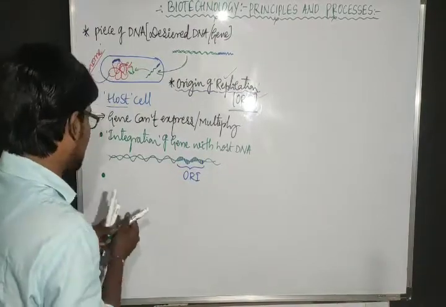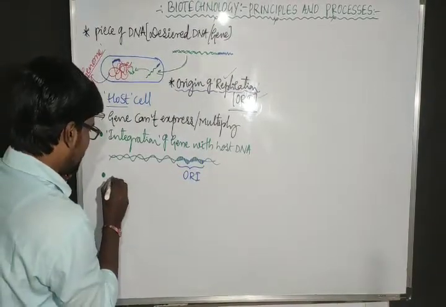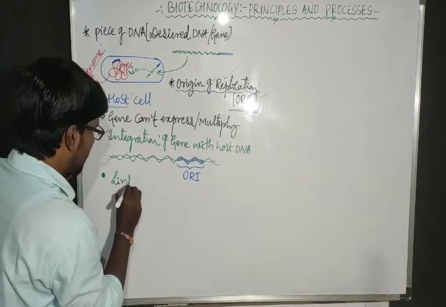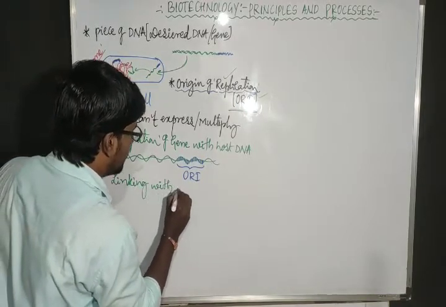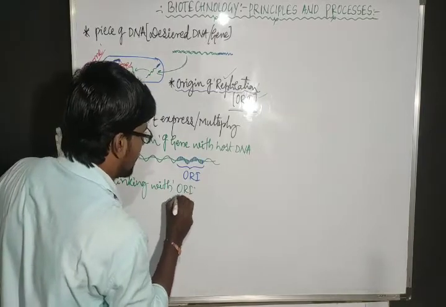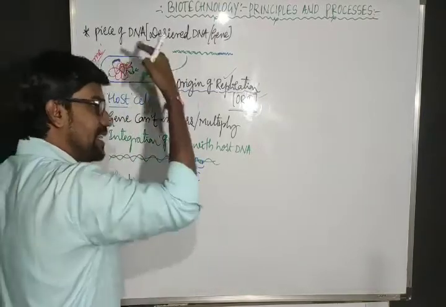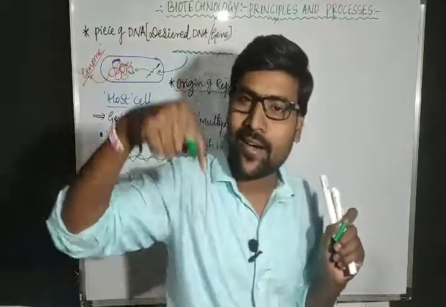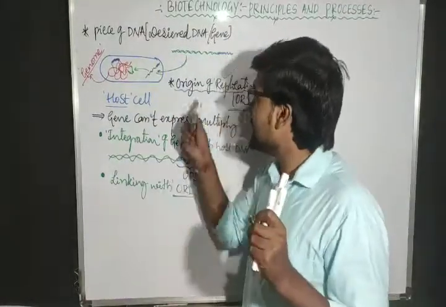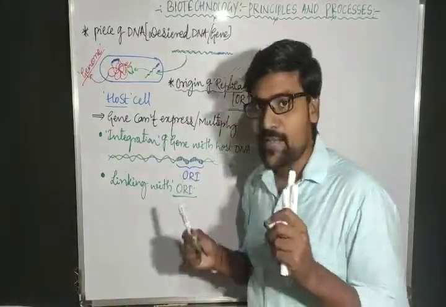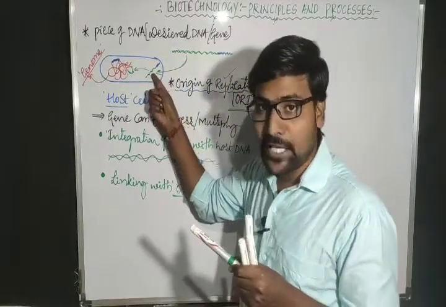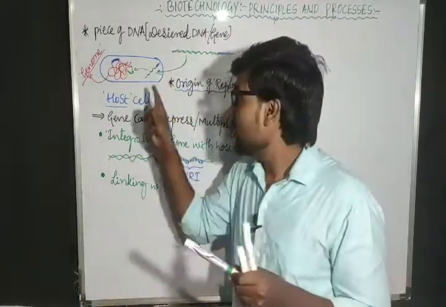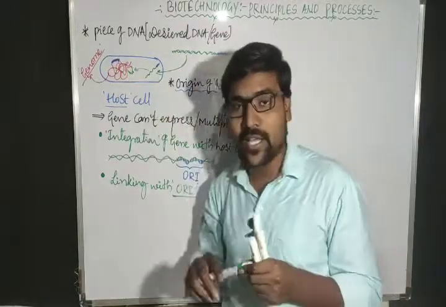So the second solution is linking with ORI. When our desired gene, which has to be entered into the host cell, is mixed with ORI, then automatically it will start multiplying on its own, and it is not depending on the DNA.